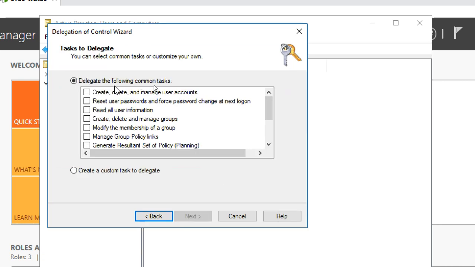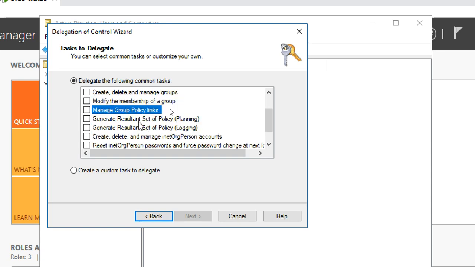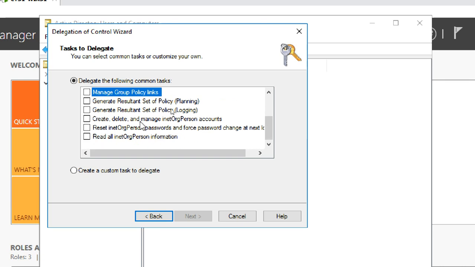Next. See, delegate the following common tasks: create, delete, and manage user accounts. User accounts also we can give. If you check it, the user gets those rights, otherwise no rights. Reset user passwords and force password change at next logon. Read all user information. Create, delete, and manage groups. Modify the membership of a group. Manage group policy links. Like that, a lot of things are there.